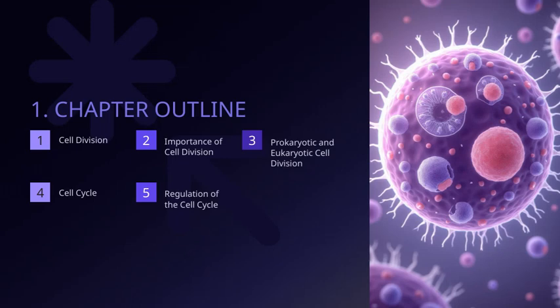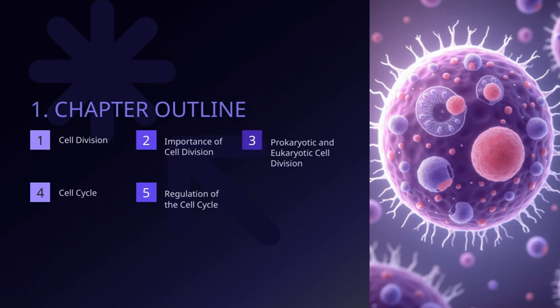Let's talk about the regulation of the cell cycle, which is a crucial part of understanding how cells divide and function properly. The cell cycle isn't just a random process. It's tightly controlled by various checkpoints and signals to ensure everything happens at the right time. These control mechanisms prevent errors like uncontrolled growth or mutations, which can lead to diseases such as cancer.